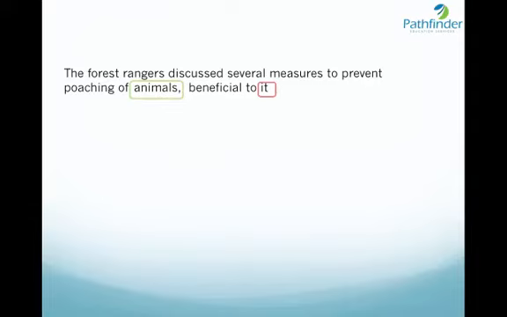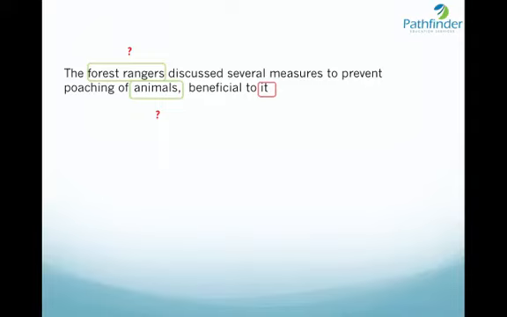It can either refer to animals, but can we have a singular pronoun it referring to animals which is plural? The answer is no. So, therefore, it cannot refer to animals. How about it referring to forest rangers? Again, the same problem. It is a singular pronoun. Forest rangers are plural. Therefore, it cannot refer to forest rangers.